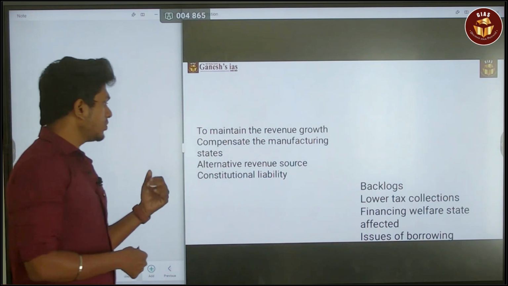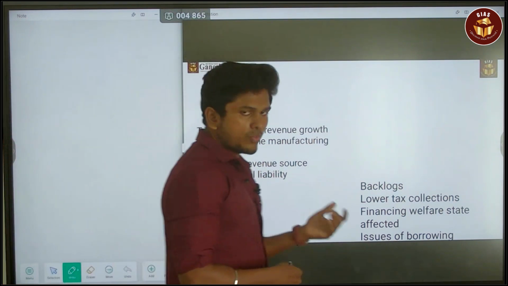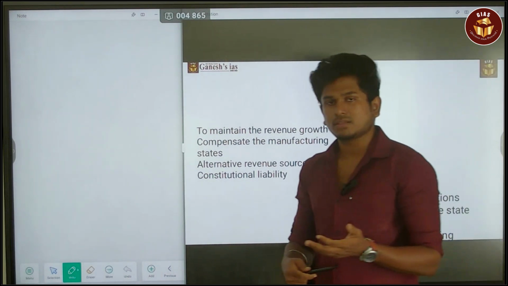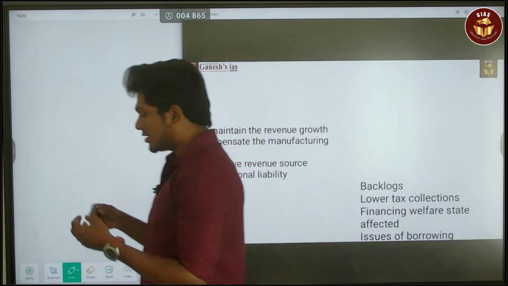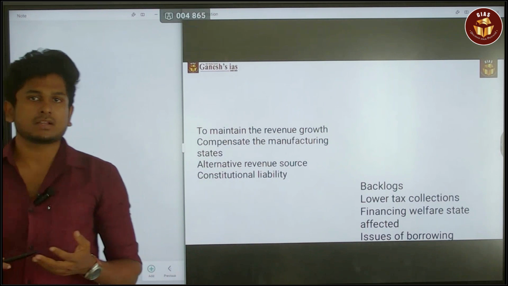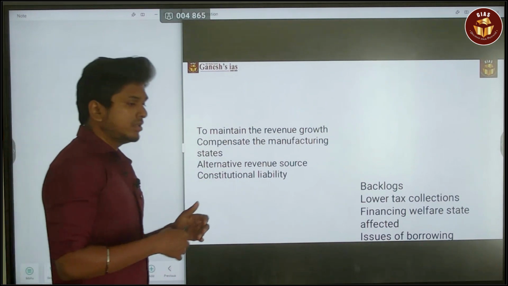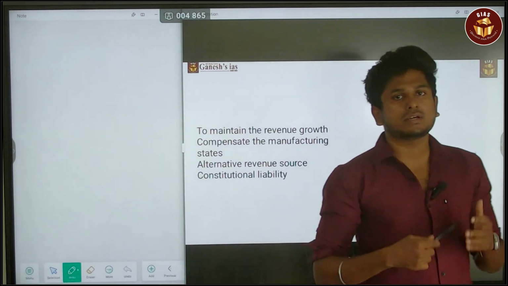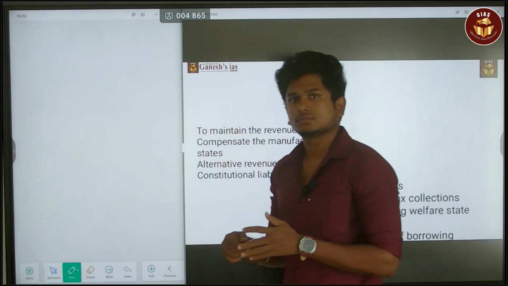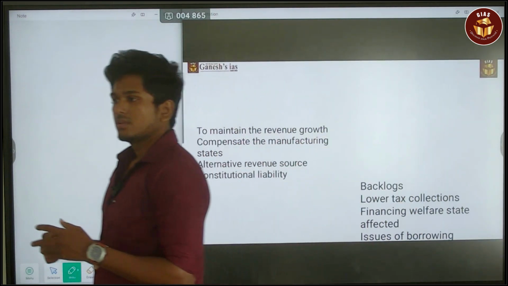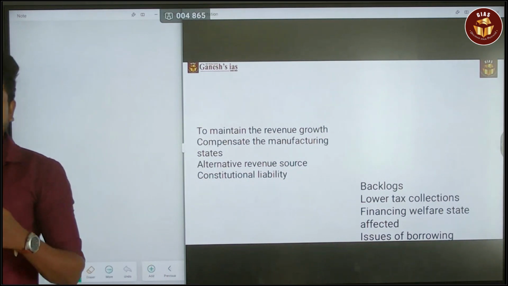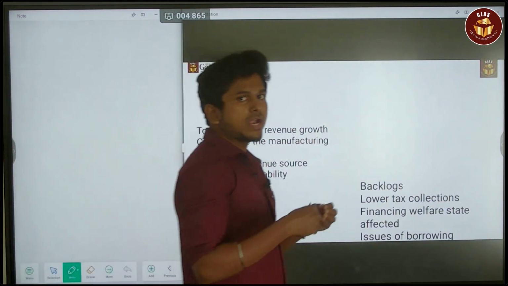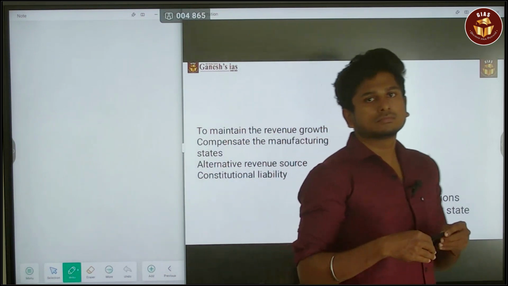So to compensate the manufacturing states, for that only. Next, it is obviously the alternative revenue source, because they are losing certain things. To overcome this, that compensation is acting as an alternative. And the last thing is the constitutional liability for the GST Council to compensate the states. So by this way, it created something that is going to help the manufacturing states.